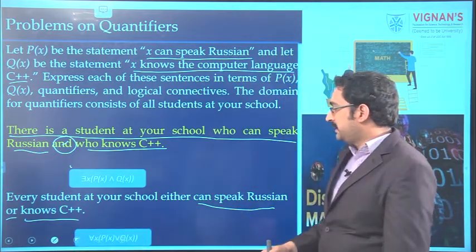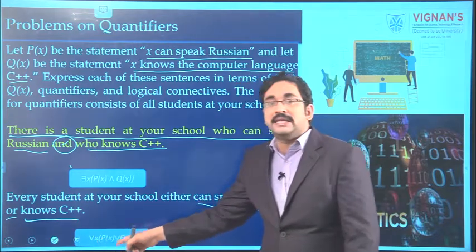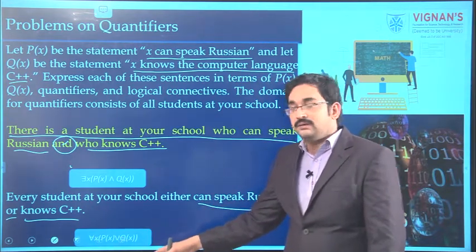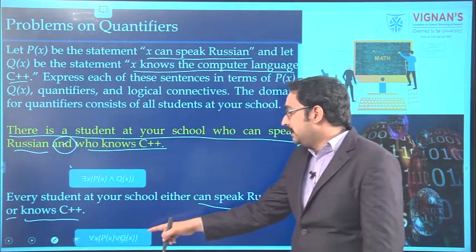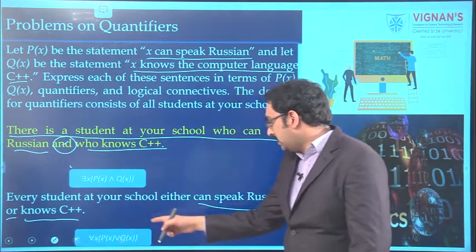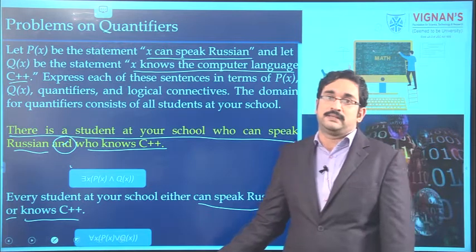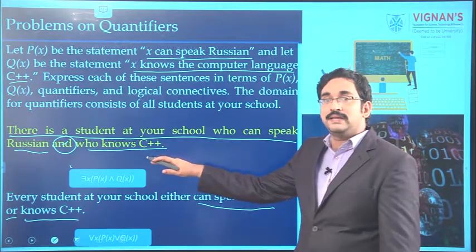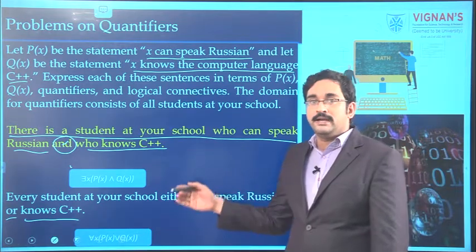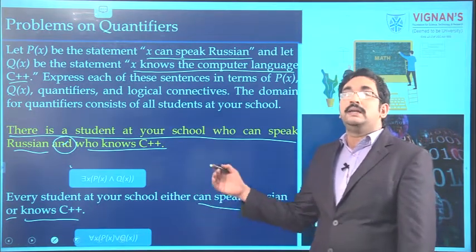So the solution can be written like this: for all x, P of x join Q of x. That means every student at your school either can speak Russian or knows C++. In this way, we can translate the given sentences in terms of predicates, quantifiers and logical connectives.